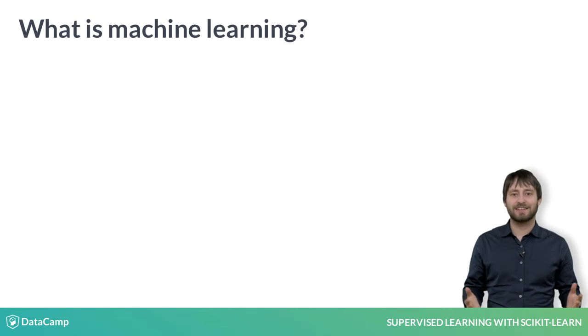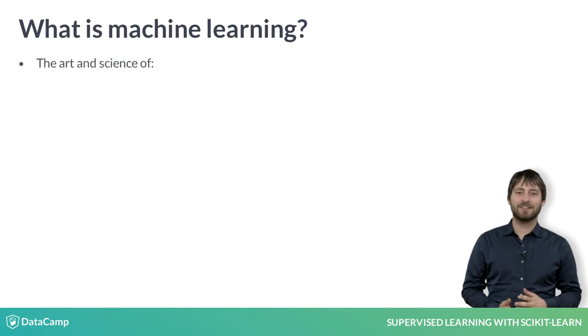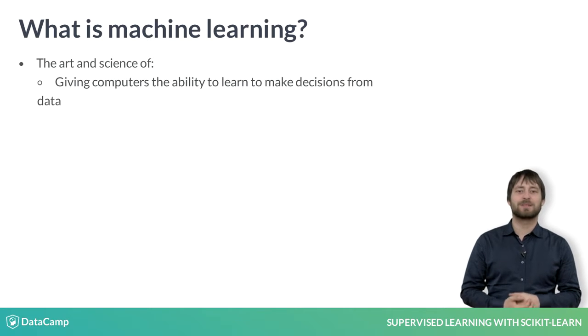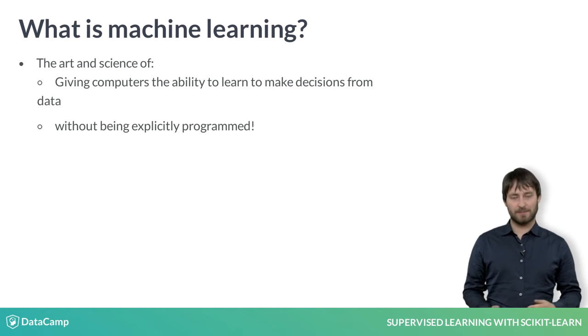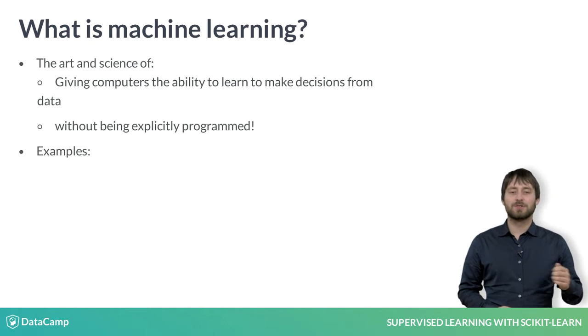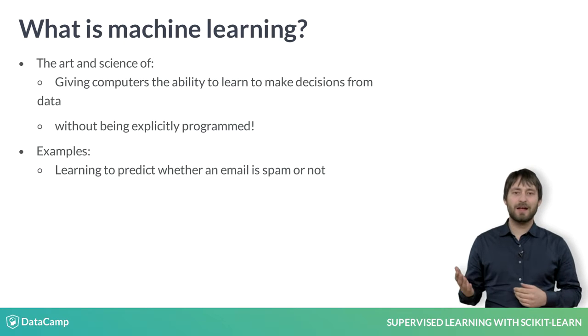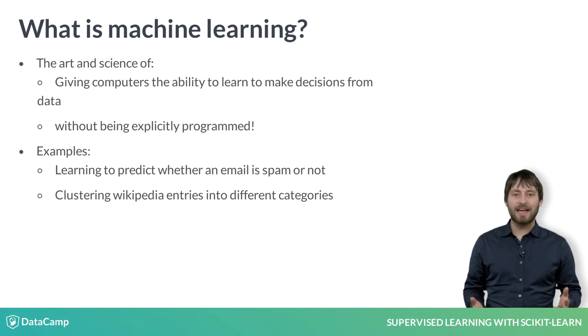But what is machine learning? Machine learning is the art and science of giving computers the ability to learn to make decisions from data without being explicitly programmed. For example, your computer can learn to predict whether an email is spam or not spam, given content and sender. Another example. Your computer can learn to cluster, say, Wikipedia entries into different categories based on the words they contain. It could then assign any new Wikipedia article to one of the existing clusters.